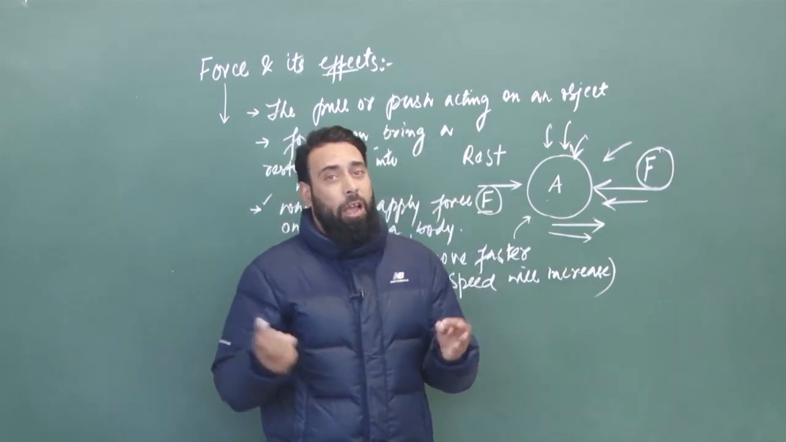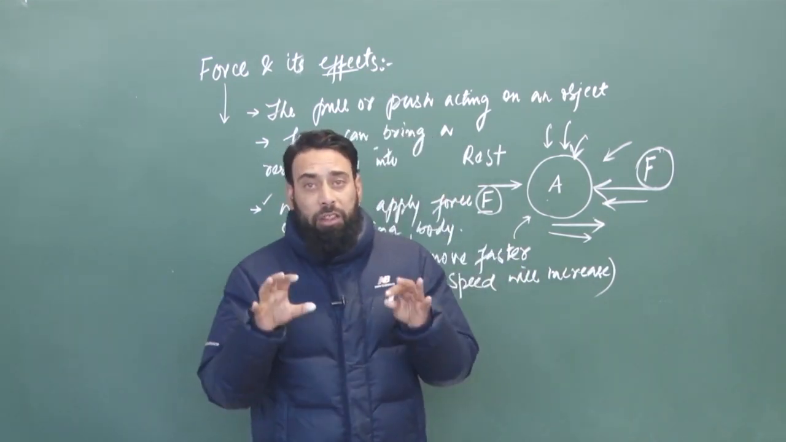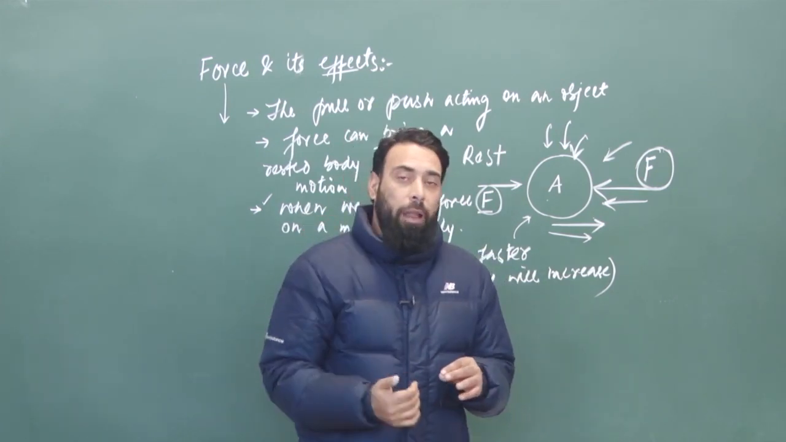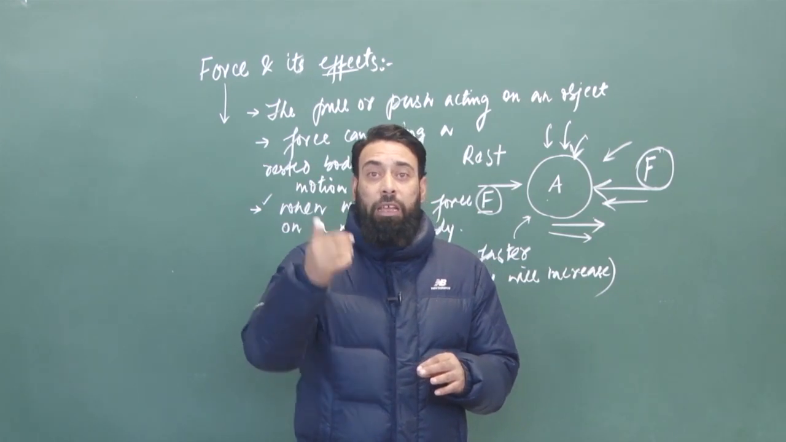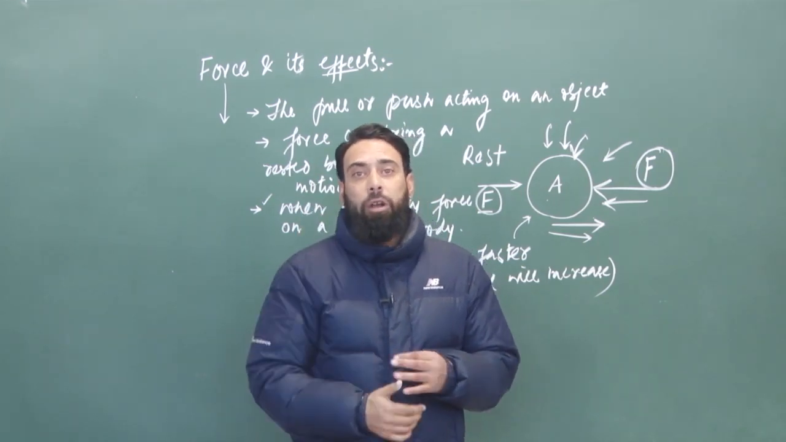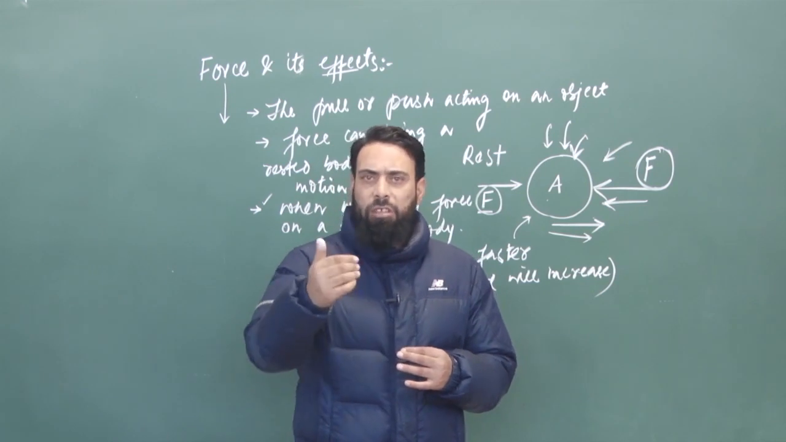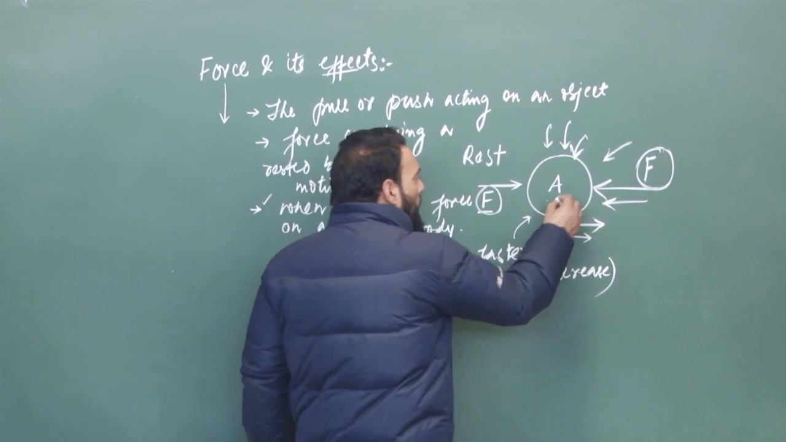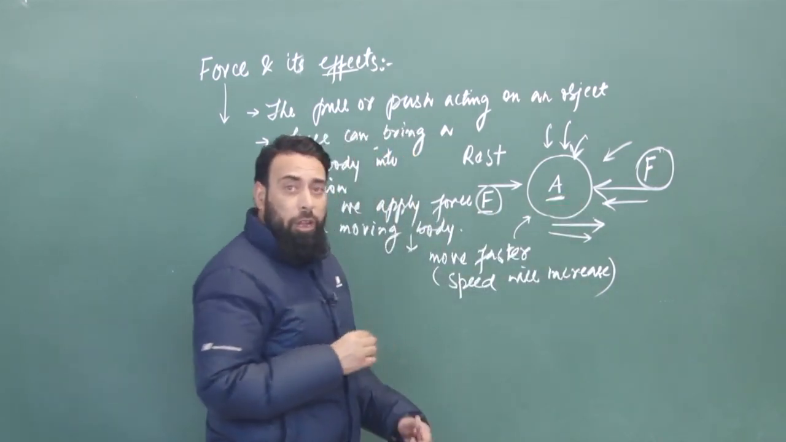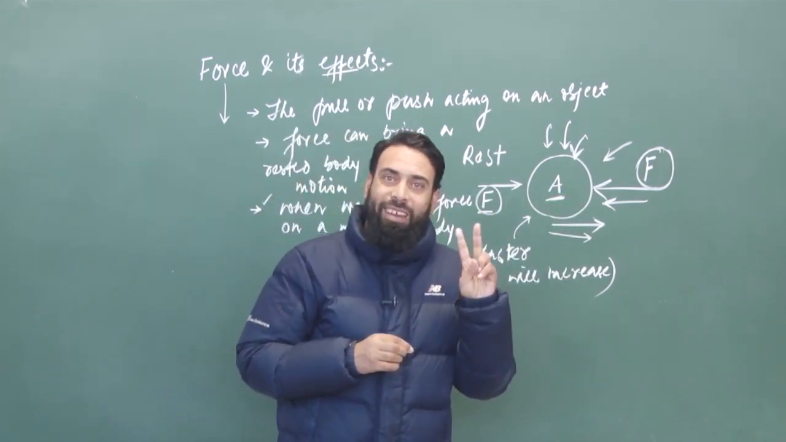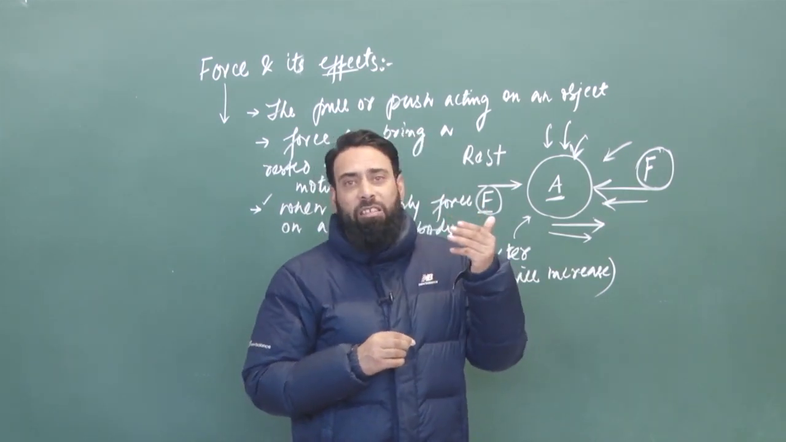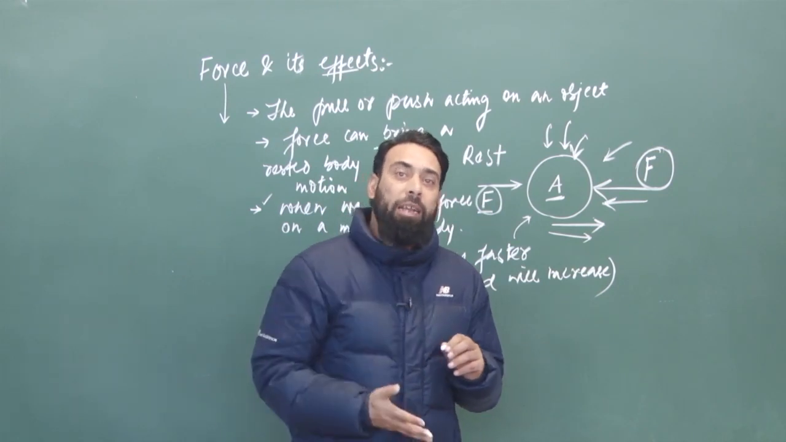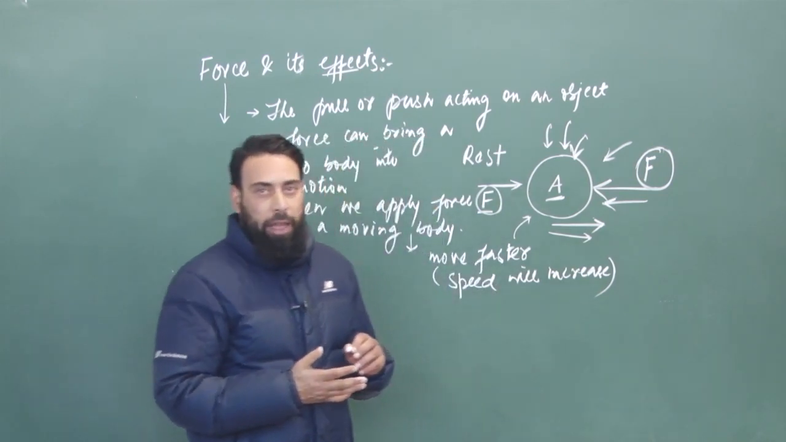For example, if a truck is moving at a speed of 80 km per hour and a driver applies a brake, that brake will stop the body completely, or sometimes it slows down its speed. So when we apply force on a moving body, two important effects arise: it either increases the speed of the body, or decreases the speed, or completely stops the body after applying the force.